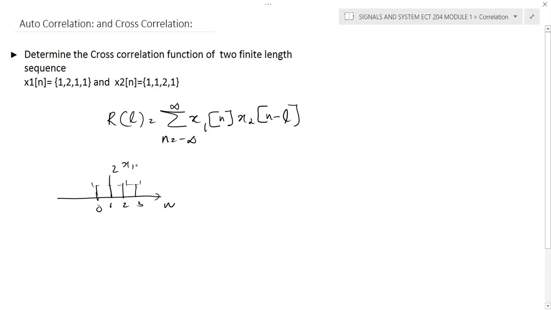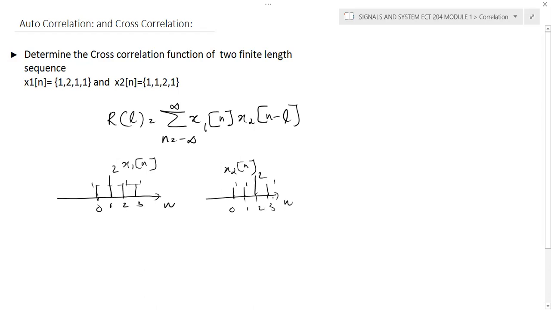So this is signal x1 of n, and similarly x2 of n, for 0 1 2 3 it's 1 1 2 1. So this is actually the second signal x2 of n.